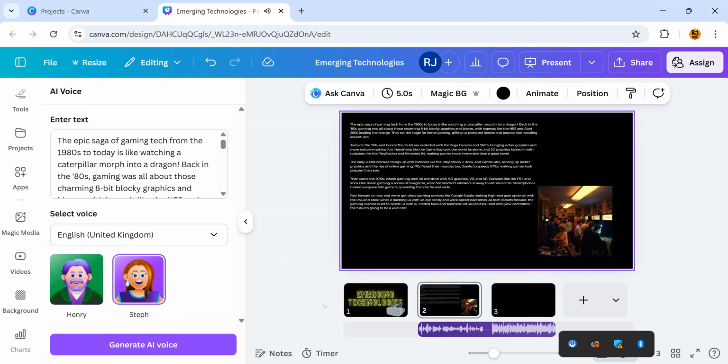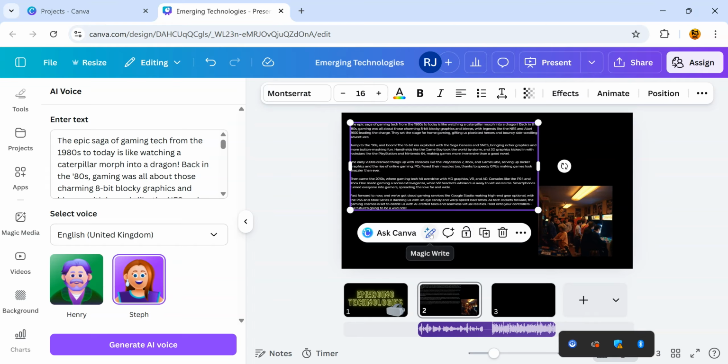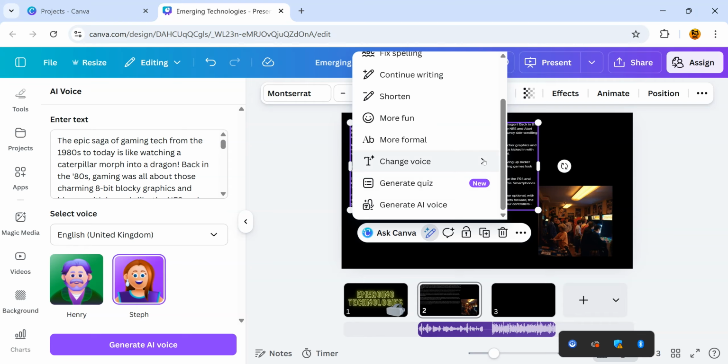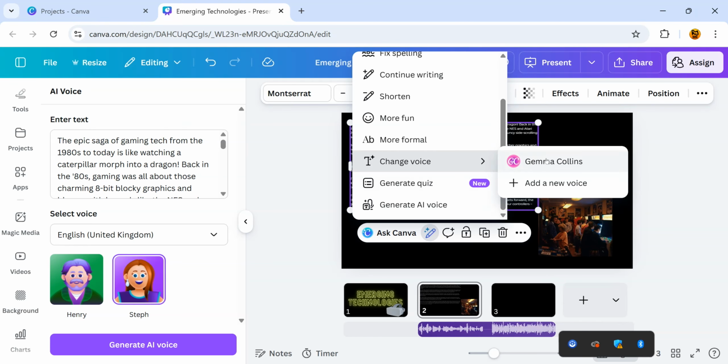That's pretty cool. Now, there is an option for you to choose with this as well. If I click on the text and go to Magic Write again, for some weird reason, when I come down to change voice, it does say Gemma Collins. So by all means, go and have a look at that yourselves. I'm probably not going to do that on mine.